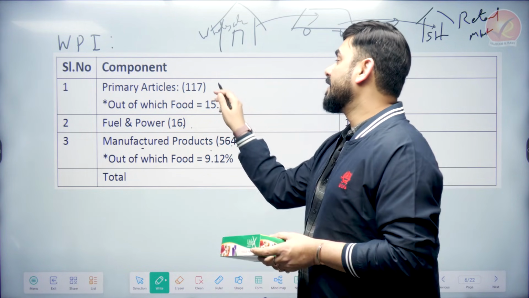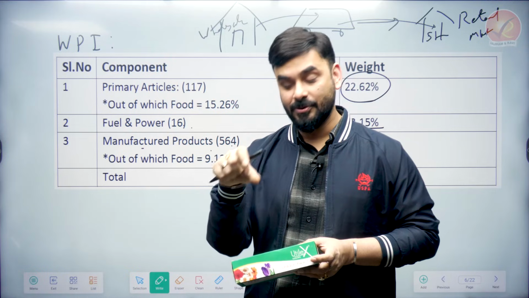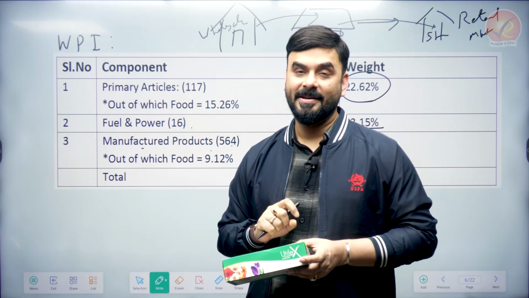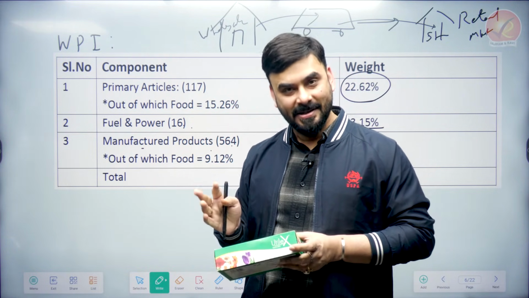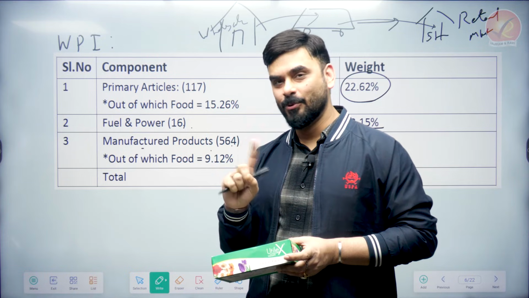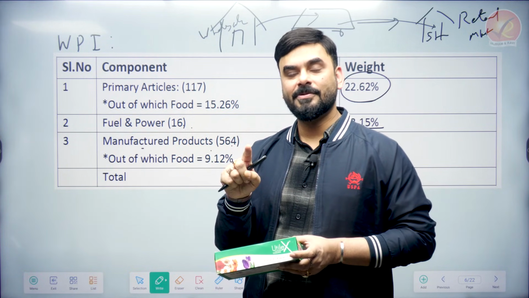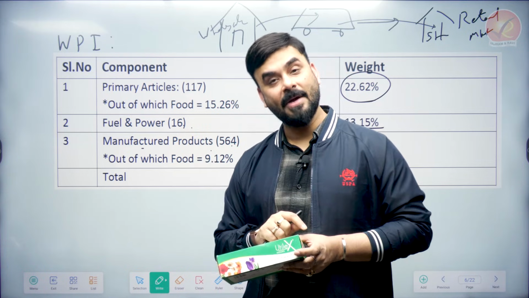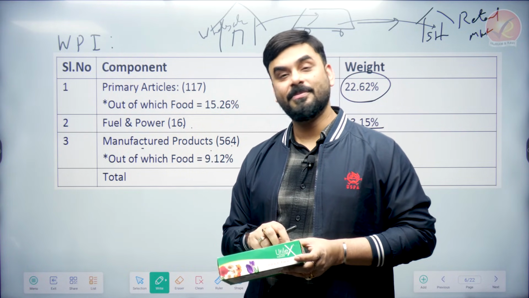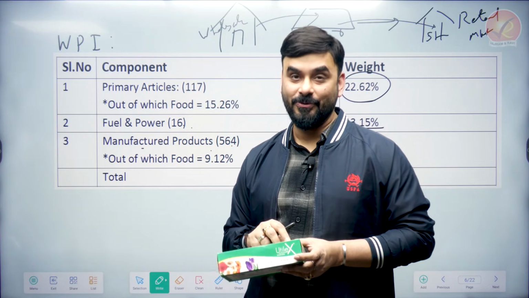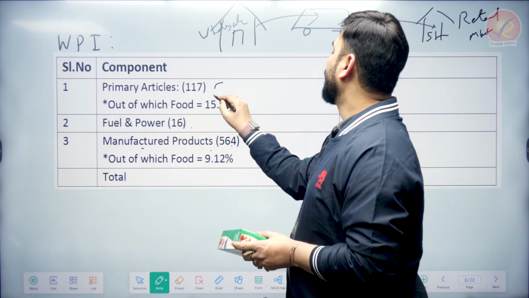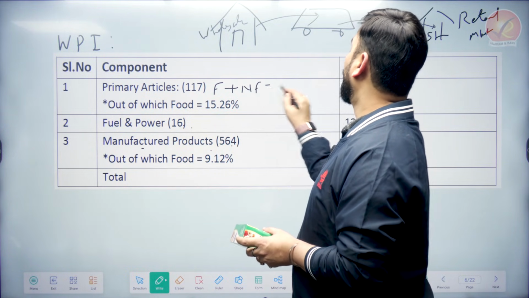So, for example, let's say we are talking about iron ore, which we get in mineral form. Right, iron ore, copper ore, aluminium ore, these are ores that we are getting, and fruits, vegetables, etc. So, two types of items are there called primary. Here we are taking all the items related to the primary sector. So, two types of items we are taking. One is food, one is non-food.